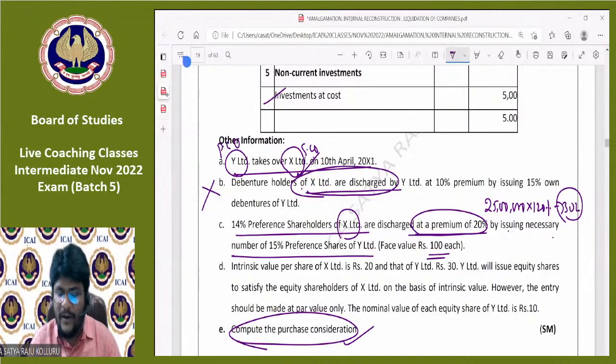Necessary number of preference shares: face value is 100, so 30 lakhs divided by 100. How many preference shares are we going to issue in total, guys? 30,000 preference shares, right? 30,000 multiplied by 100, how much? 30 lakhs only. That's correct. So the total number of preference shares issued by the purchasing company to the preference shareholders of the selling company is 30,000. In the form of amount, it is 30 lakhs. Next.